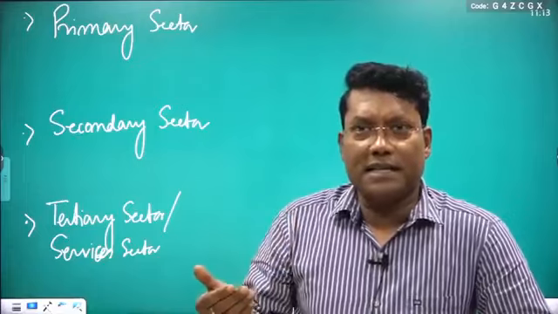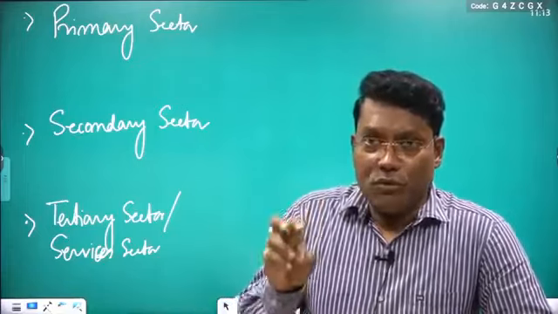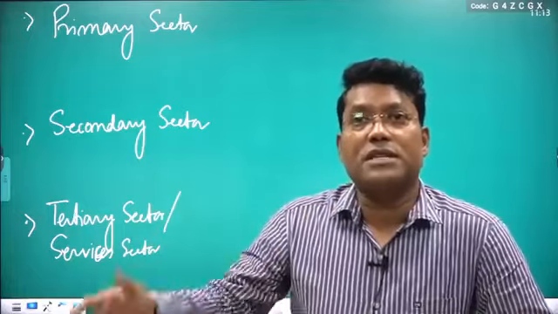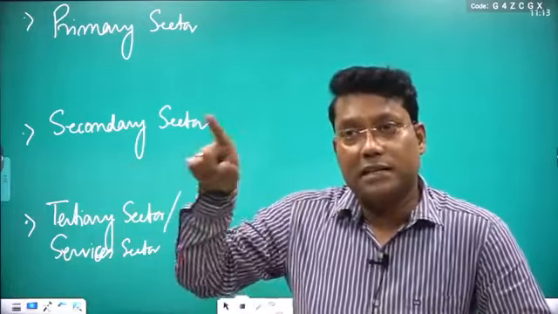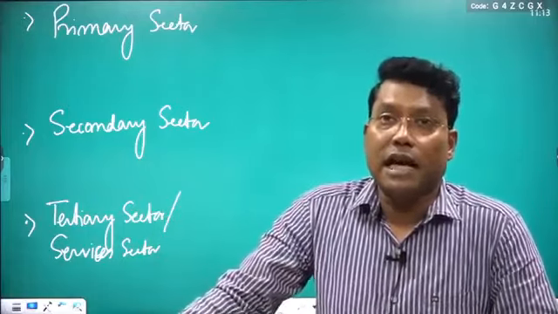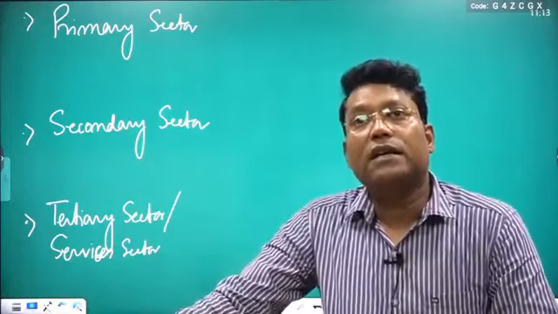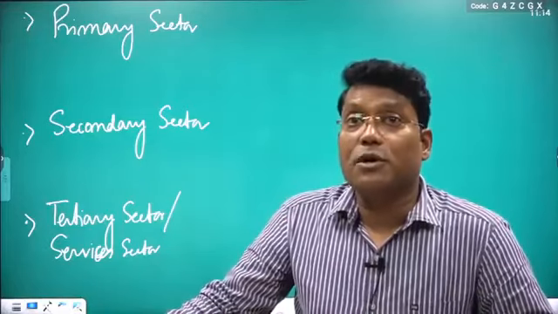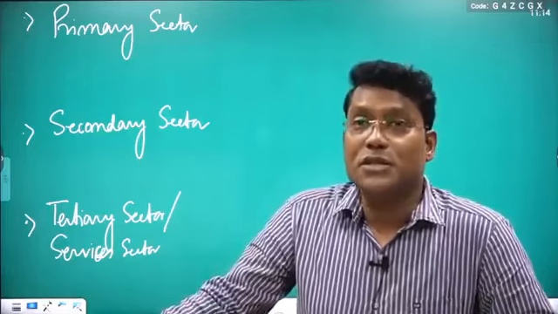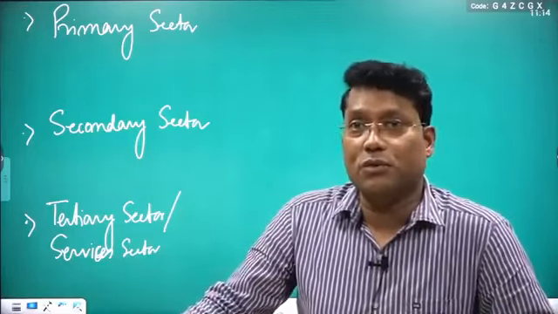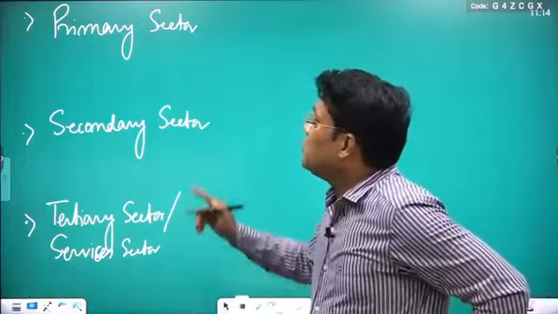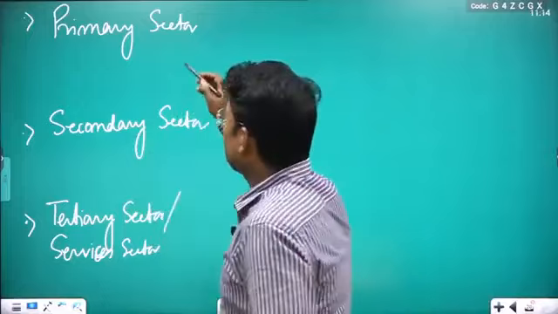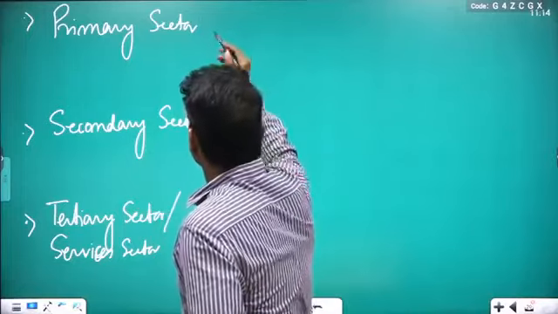So what is my next step? My next step is to calculate the value added by each and every sector, I mean all the three sectors. The moment you get the value added by all three sectors and you sum up, you directly get the monetary value of the final goods and services. Why final goods and services? Because you are excluding intermediate inputs in each and every sector. So what is the first step? In the primary sector, we will first calculate the GVA.